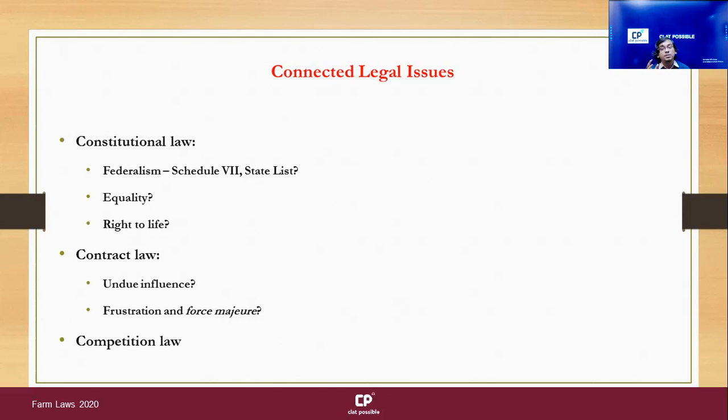Now, force majeure clauses basically permit you to do what? To customize the situations in which the performance of a contract can be suspended, or the deadlines can be delayed, or the quality requirements can be reduced, right? So it allows you certain customization possibilities.